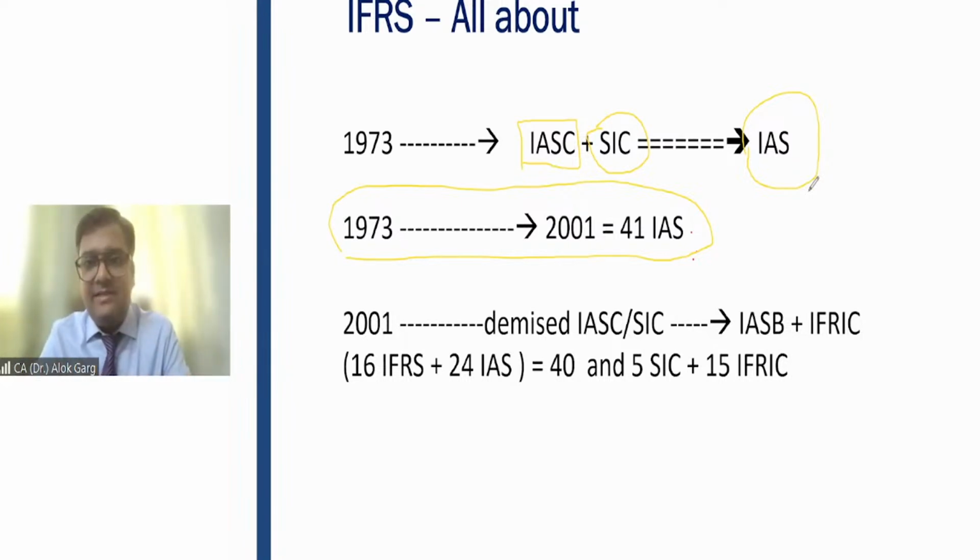Friends, likewise, the International Accounting Standard Committee's job was to issue international accounting standards, and the Standing Interpretation Committee's job was to provide clarification on those international accounting standards. So there were two different committees, the International Accounting Standard Committee and the Standing Interpretation Committee. Is that clear? I'm only talking about history.